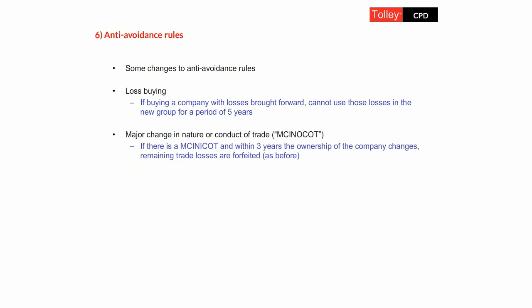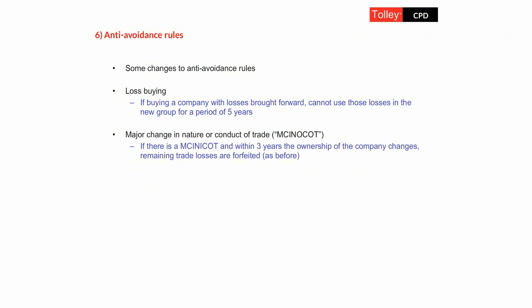There have always been, traditionally, rules where there's been a major change in the nature or conduct of the trade, which we often abbreviate to MCNC, and there has been a change in the ownership of the company. So, for example, if I'm running a company that is selling stuff, let's say wholesale, and this company is making losses during that trading, if there's no change in ownership, but I just simply decide to change the nature of the trade, so instead of wholesaling, I'll now sell direct to customers, I'll retail, and I start making profits. It's the same trade. I'm doing the same thing. I've got a different customer base, but it's the same trade. I'm allowed to carry forward those losses and use them.